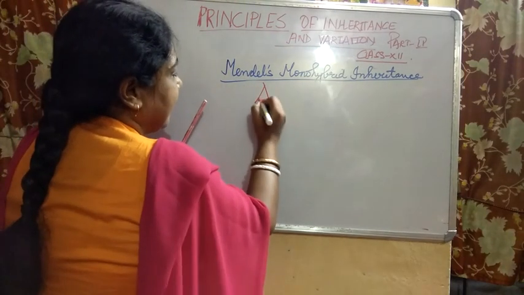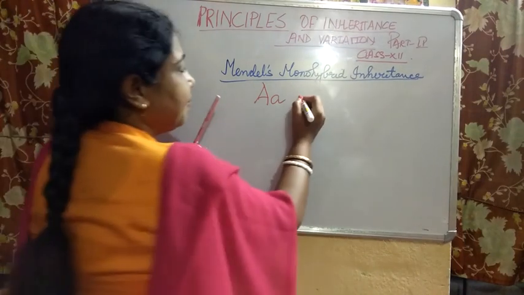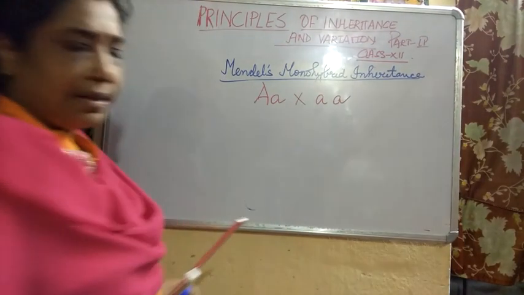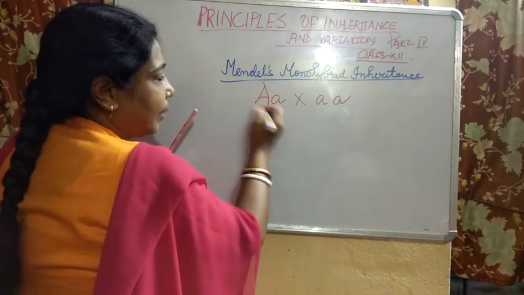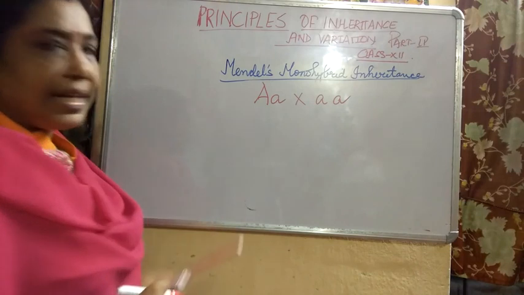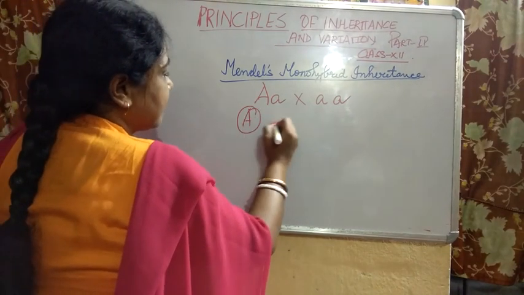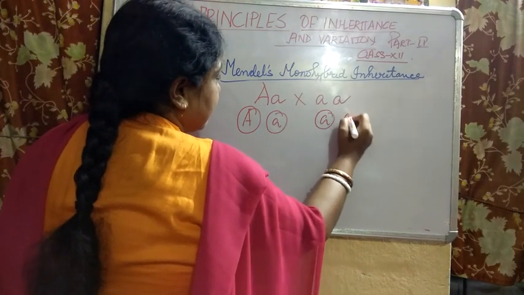Suppose we take the heterozygous form. This is dominant, this is recessive. And we are crossing it with a homozygous form, that is the recessive form. So here, what happens, children? You will be getting two gametes.